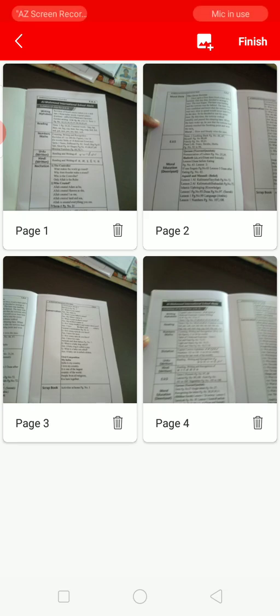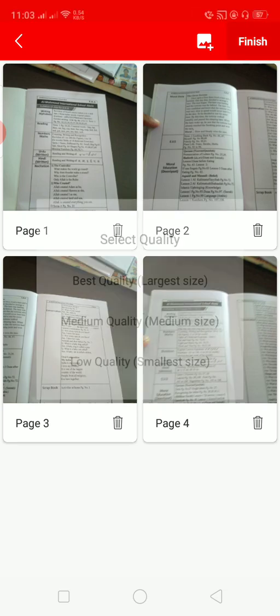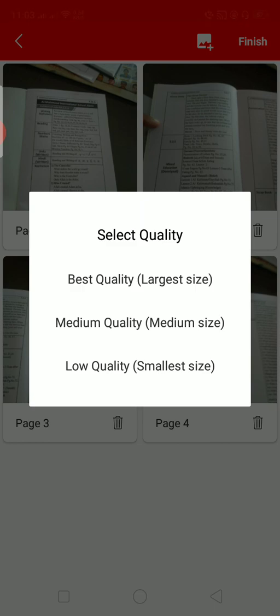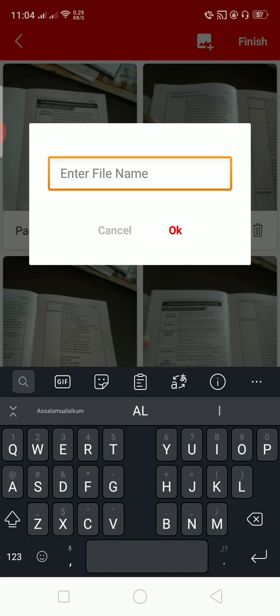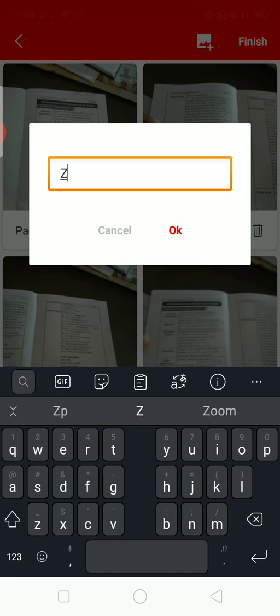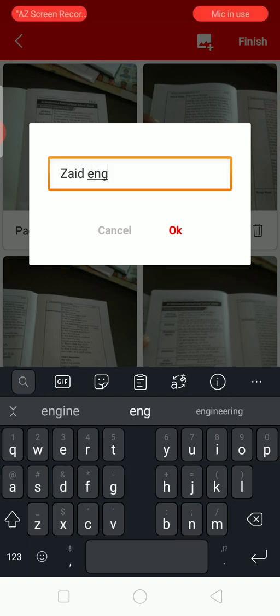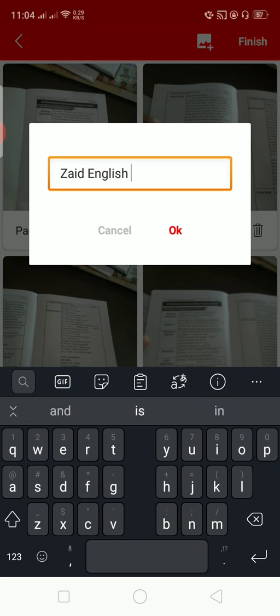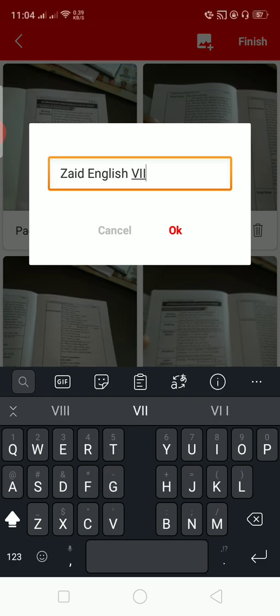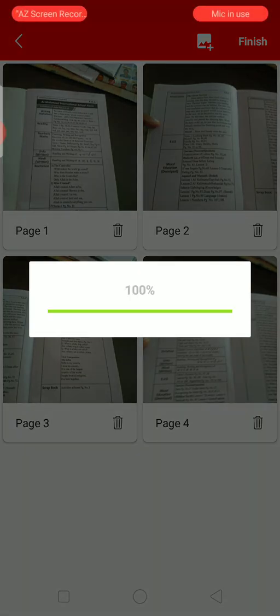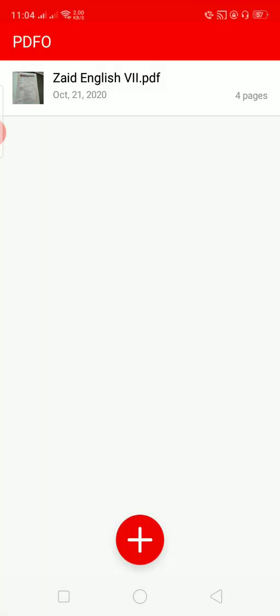Okay, after finishing, see here the finish option is also given. So use finish, select quality: best, medium, low. You have to select the best quality. Enter the name. Suppose it is Zaid's paper, so he will write his name here, Zaid English, and class 7. Give a name like this. Now, alhamdulillah, our file is ready.